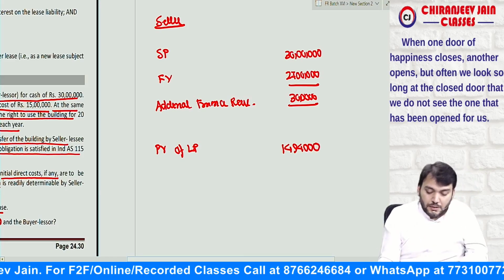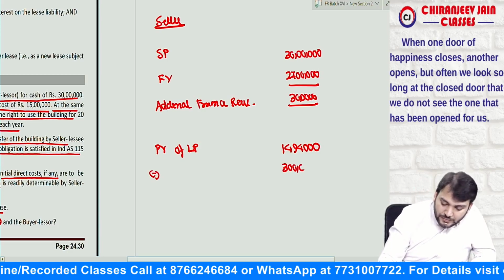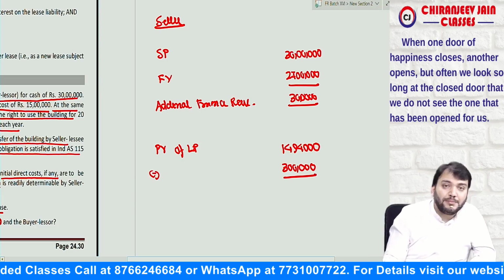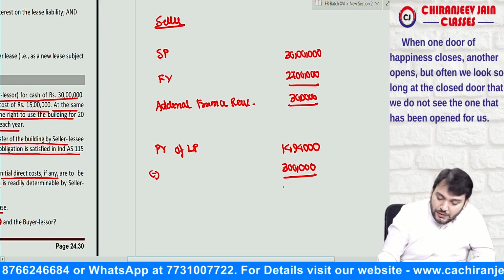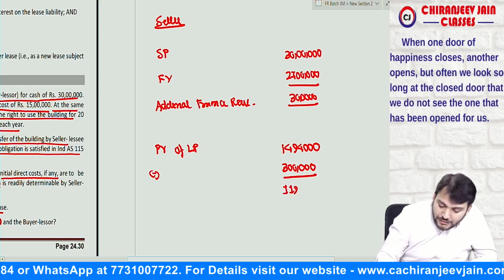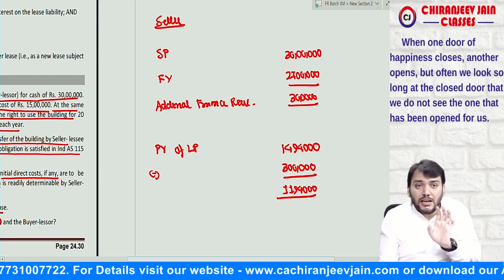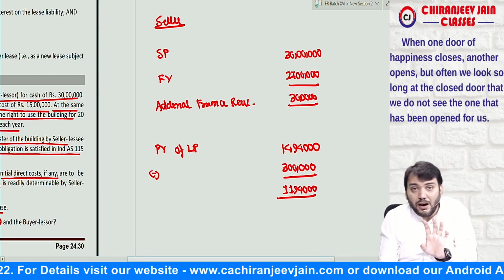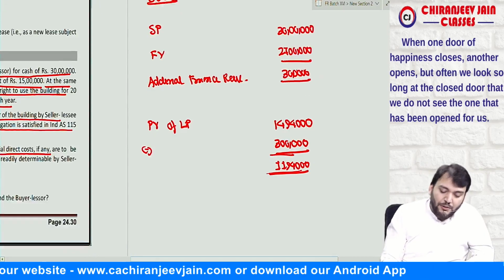But out of this, the 3 lakh whatever we have received is for the loan amount. So 11 lakh 94,000 is the lease payment for the ROU asset.